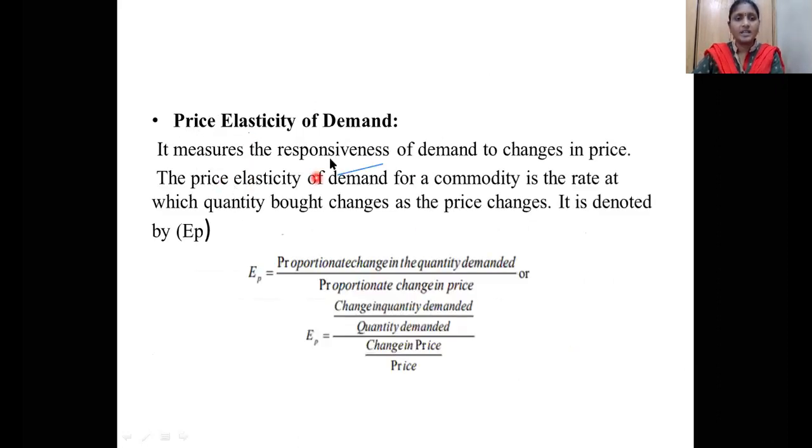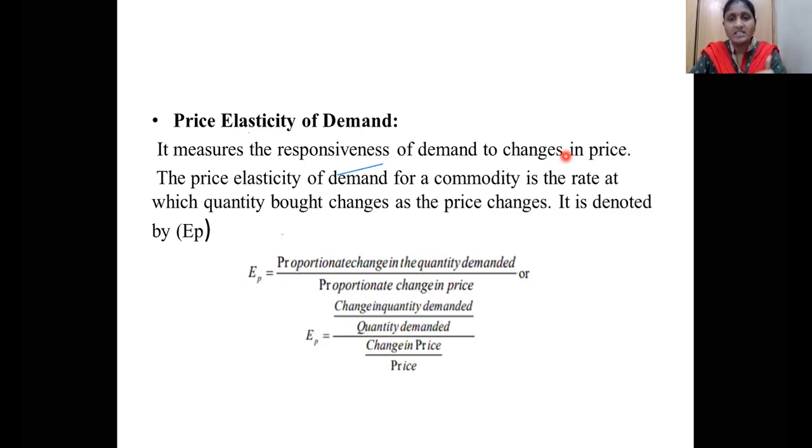Now I am going to discuss price elasticity of demand. It measures the responsiveness of demand to changes in prices. A salesperson or a company may change the prices of products based on market conditions. Suppose a company's product sales have been reduced, so they take decisions to promote their products more in the market.